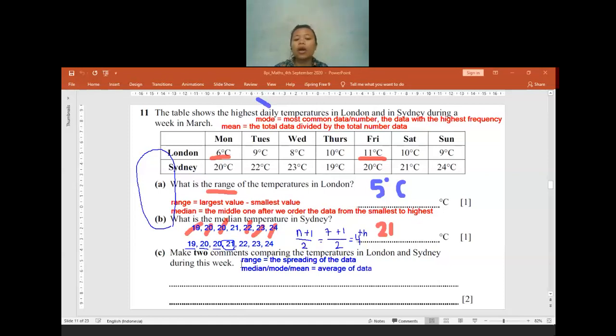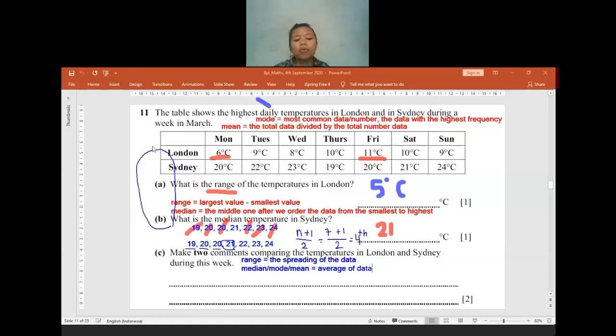So you have to make 2 comments for question A. You already have the range. Maybe you can compare the range in London and also the range in Sydney, or you can check the temperature, also fine.